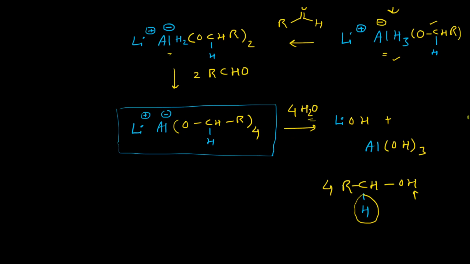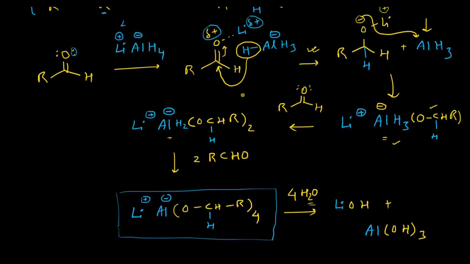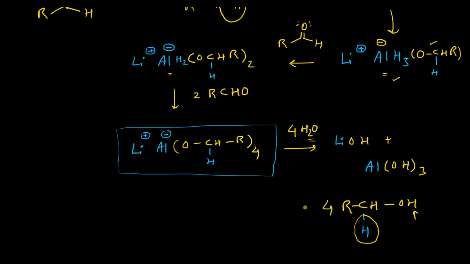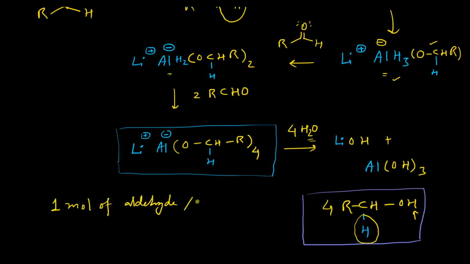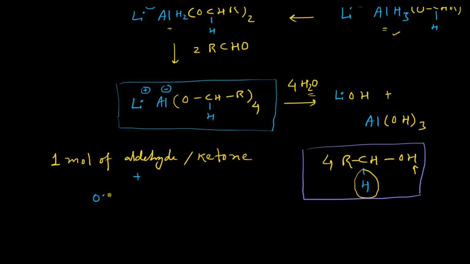Now if we quickly look at the stoichiometry of the lithium aluminum hydride required, we can easily understand that only 1 molecule of lithium aluminum hydride reduces 4 molecules of aldehyde, thereby producing 4 molecules of this alcohol. So we will need 1 mole of aldehyde or ketone and 0.25 mole of lithium aluminum hydride. That is the ratio, 4 to 1.